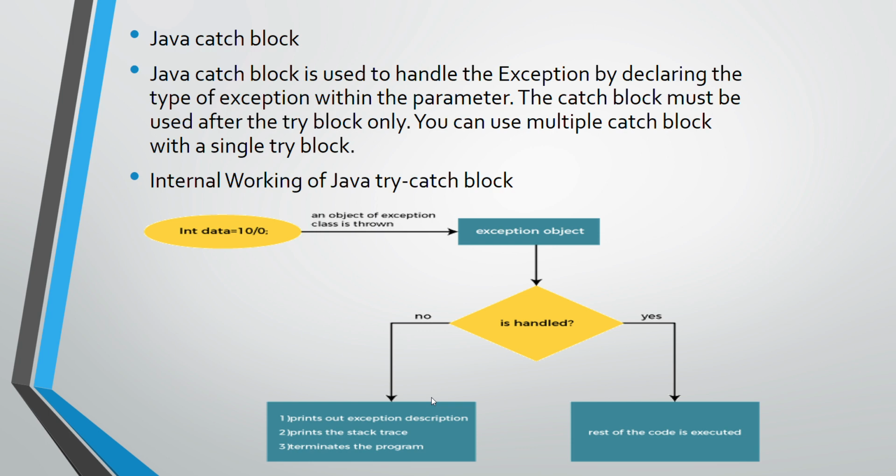Printing the exception description means it will print why that particular unexpected or abnormal condition occurred. So it will write the reason, just write the exception message and terminate the program. If we do not handle the exception, it will not execute the rest of the program and will just terminate it. But if we handle it in the proper way, then the rest of our code will also get executed.